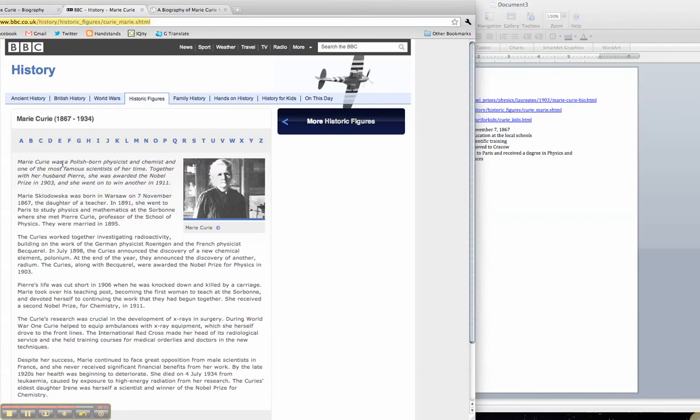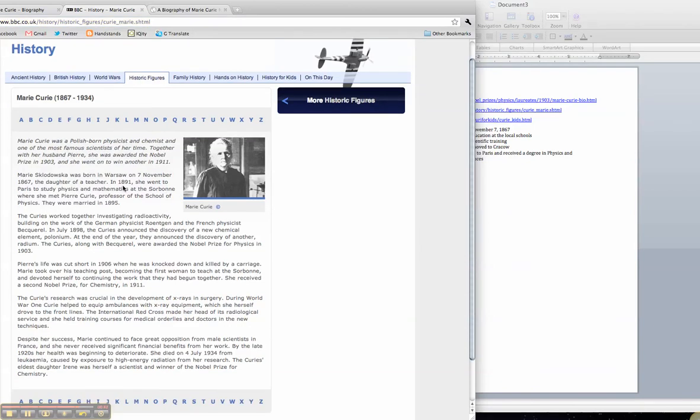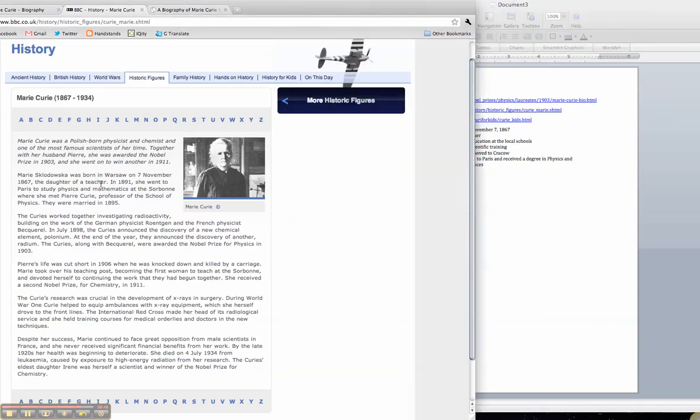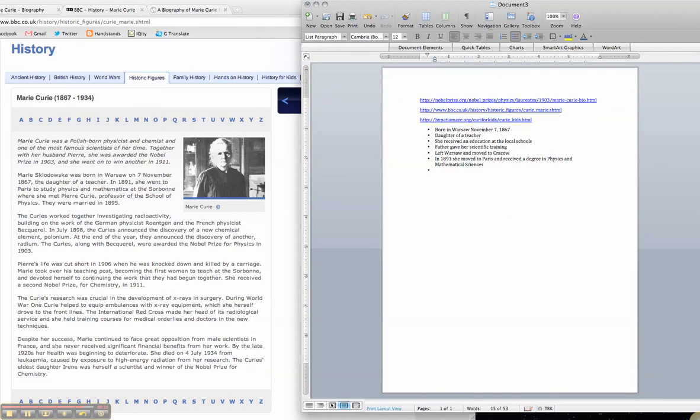It says Marie Curie was a Polish-born physicist and chemist and one of the most famous scientists of her time. Together with her husband, she was awarded the Nobel Prize. Let's see, she was the daughter of a teacher, which we learned from the first one. So maybe we'll just add that in. Daughter of a teacher. And I'm just kind of reading through this, trying to see. It says that she met her husband, Pierre Curie, at the School of Physics. So I'm going to add that in.